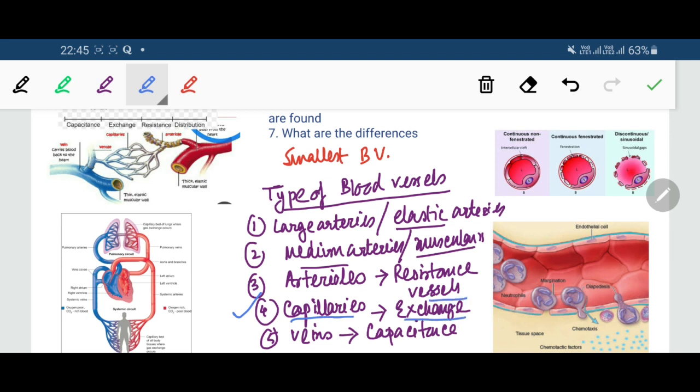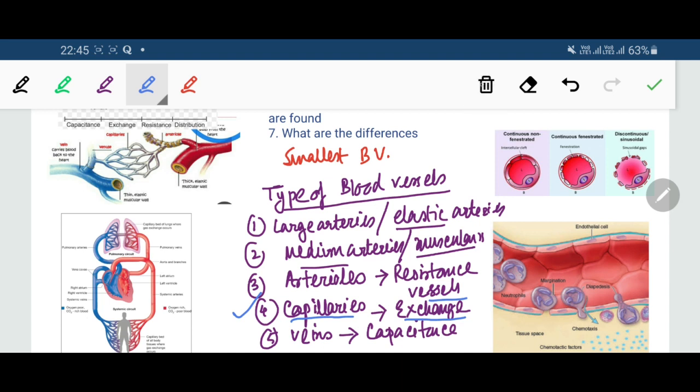That means capillaries exchange different materials with the tissues. Capillaries surround the tissues and they provide the oxygen, nutrients, hormones and enzymes to the tissues and take up the carbon dioxide, metabolites and other harmful substances from the tissues.